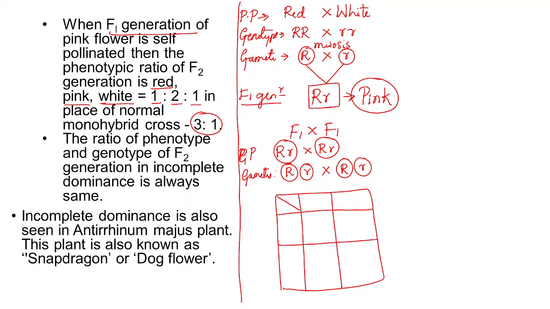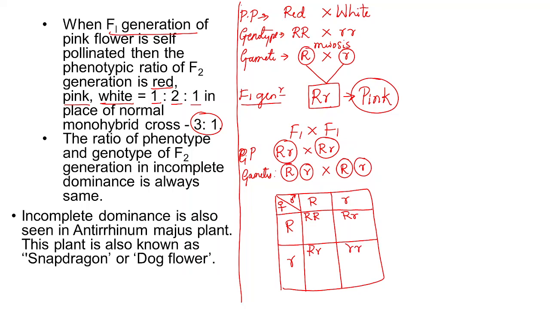Here it is male and here it is female. The male individual has capital R, small r as their gametes, and the female has capital R and small r as their gametes. So in the first box capital R and capital R, here capital R and small r, here capital R and small r, here small r and small r.